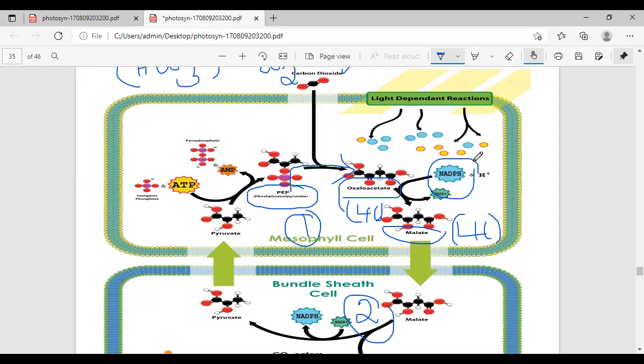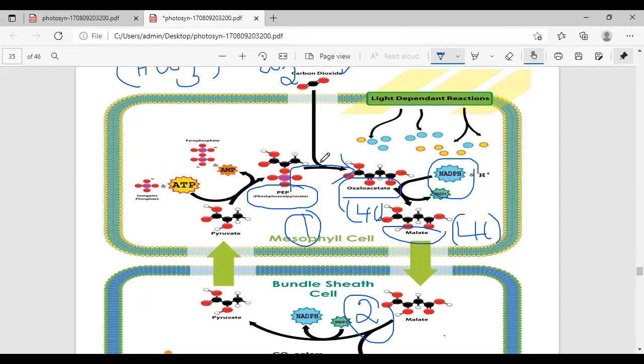One is ATP, the second is NADPH. Here, in the light reaction, the light generated NADPH is utilized to reduce OAA to malic acid. The enzyme is called malic dehydrogenase. Did you understand this process totally?